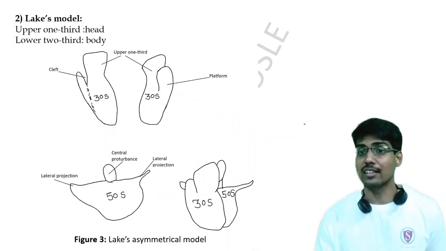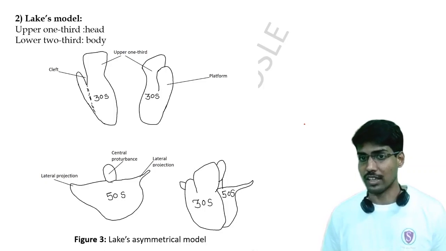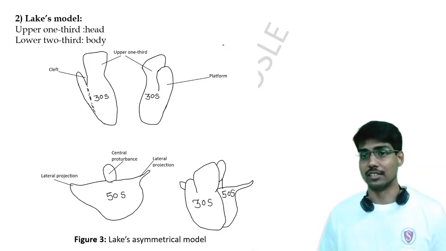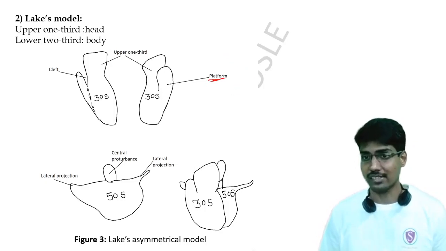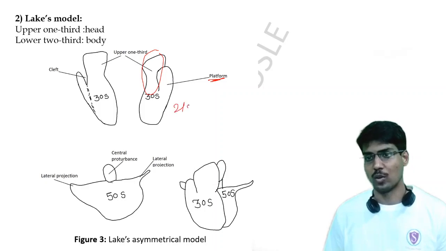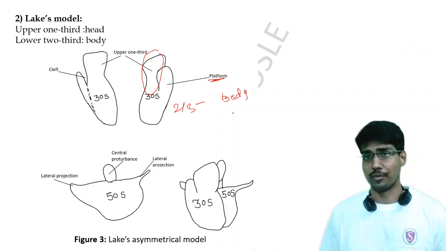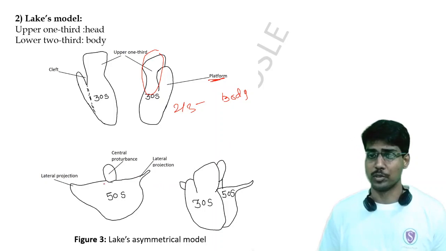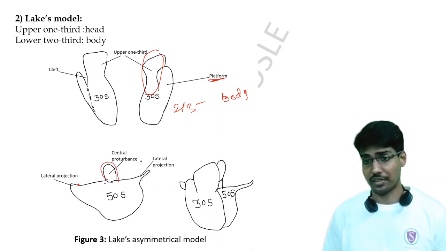Next is Lake's model of ribosomes. In Lake's model, he proposed that the 30S ribosomal unit has a platform toward attachment with the 50S, and it has an upper one-third head and a lower two-thirds body. For the 50S, he proposed a rounded central protuberance and two sharp lateral projections.